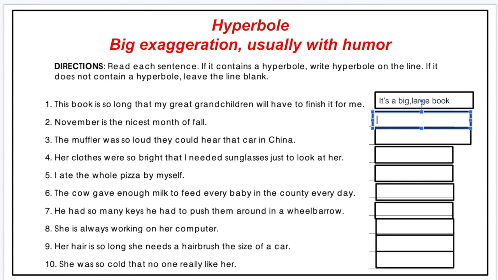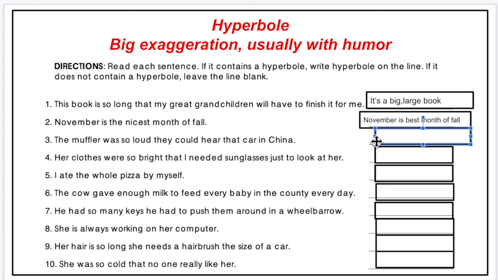Okay, November is the best month of fall, or represents fall, because part of fall is October, and also some weeks of December involve fall.